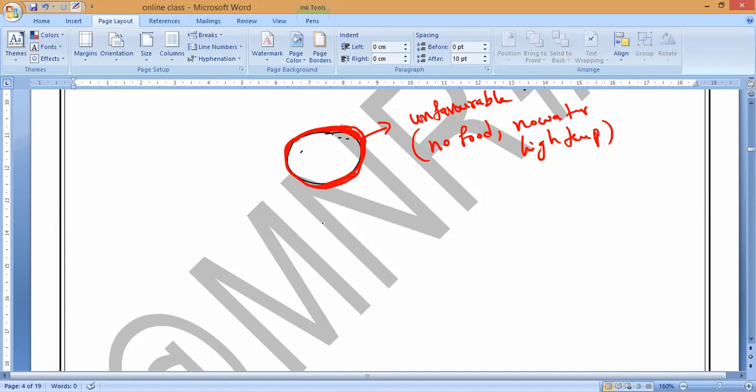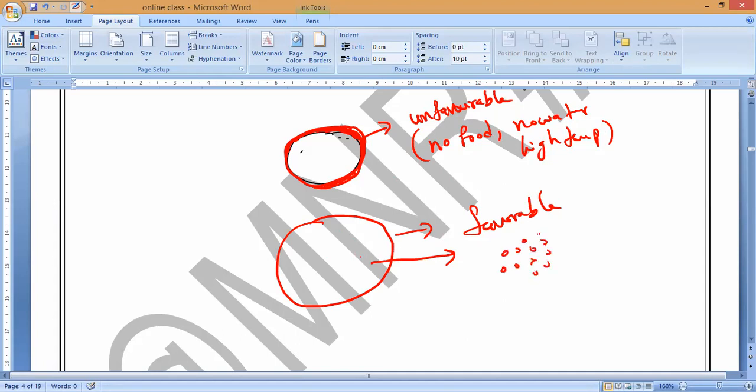Now, when the conditions are favorable, meaning enough food is available, water is available, light, everything, and suitable temperature is available, then these spores will start growing and form new individual organisms. Do you understand, Humera? This is what I am saying. They form new individual organisms, in the form of small seeds or small plants, and their weight is very less, so that they always fly, or we can say float, in air all around us.